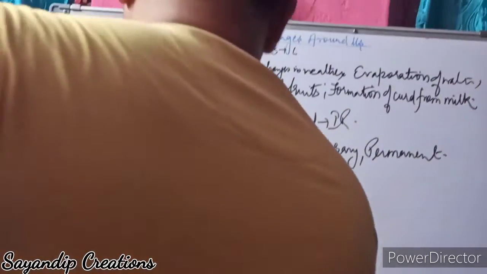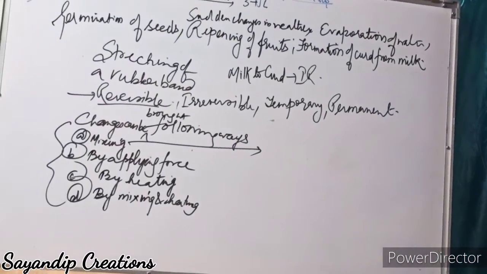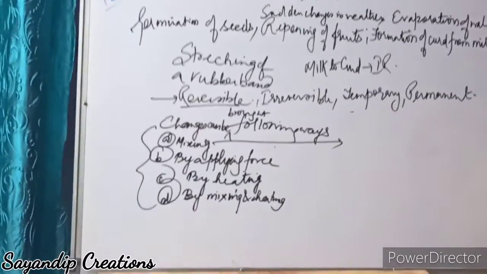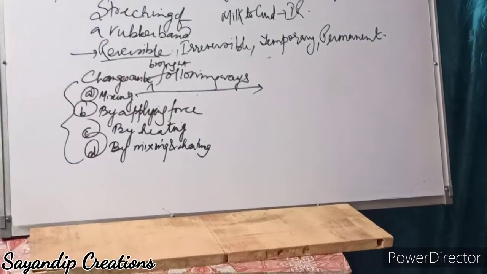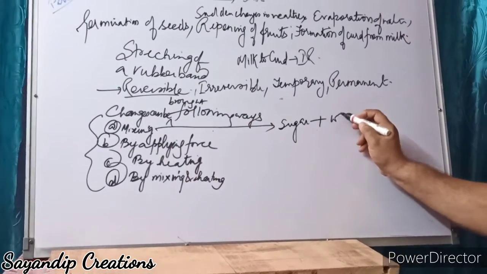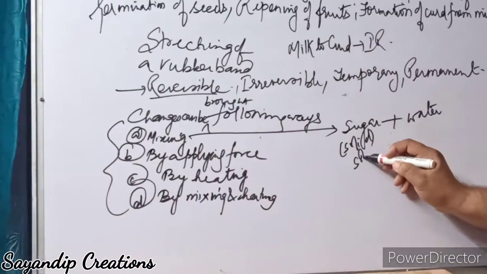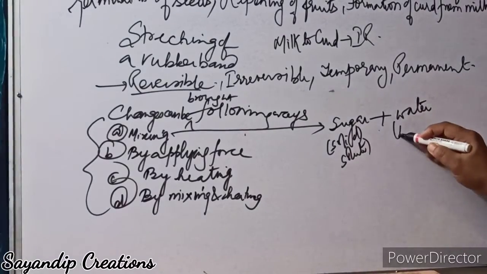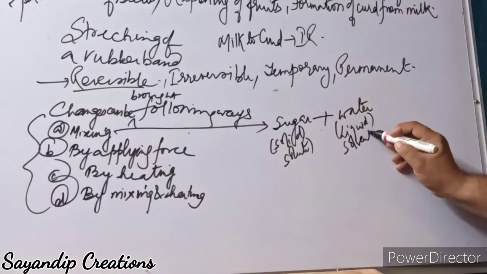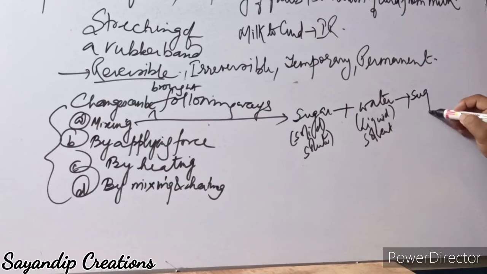So for today we are going to learn by mixing. Now mixing of two or more substances or things can lead to a change, like when you add sugar to water. Sugar is solid, which you call solute. Water is liquid, which you call solvent. When you add sugar and water, it forms sugar solution.